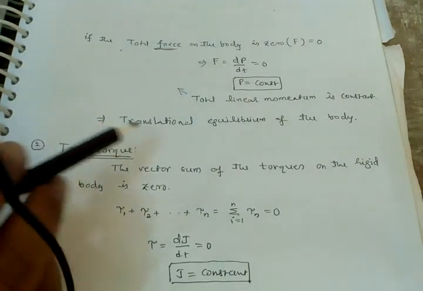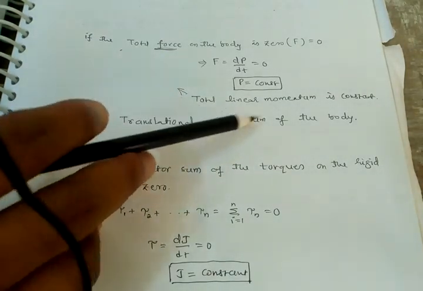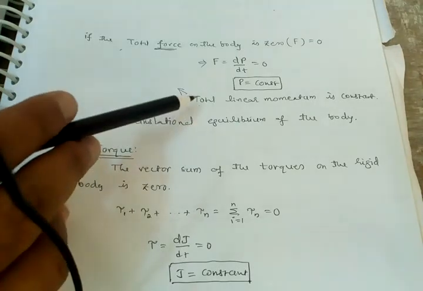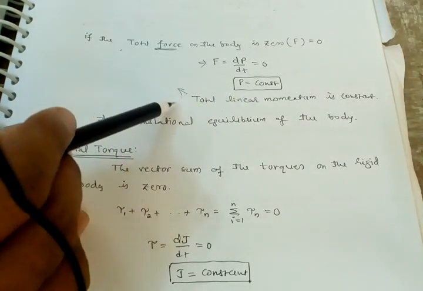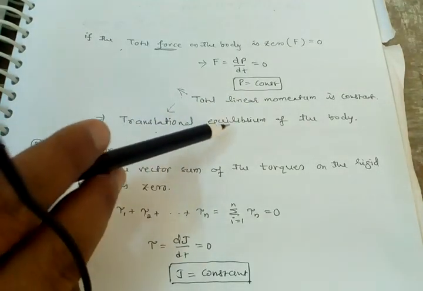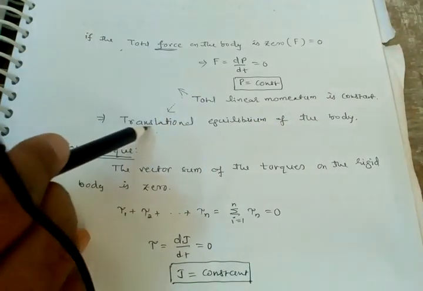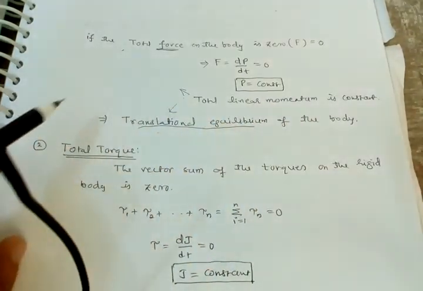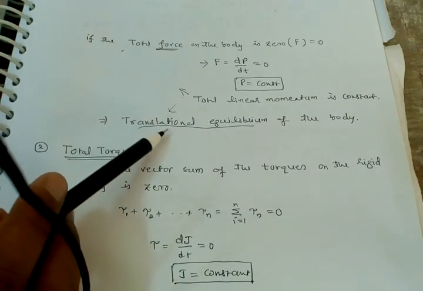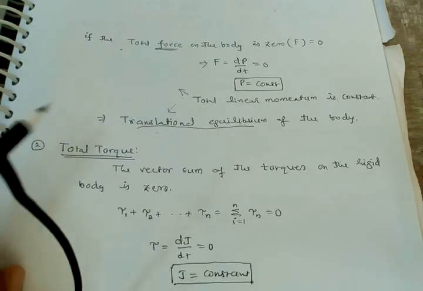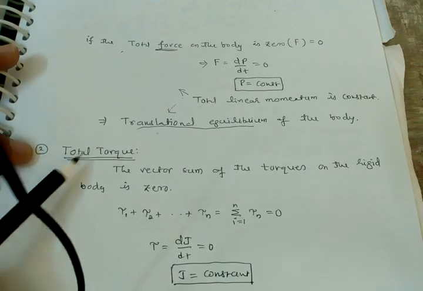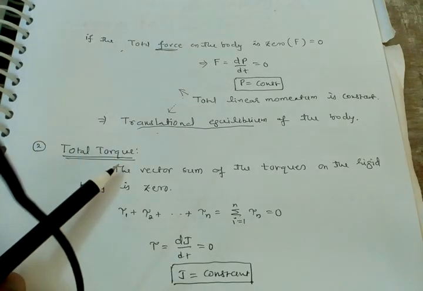Okay, next. In this condition, the body is in translational equilibrium. If the total linear momentum is constant, we can say the body is in translational equilibrium; it won't translate. Next, total torque about a rigid body.